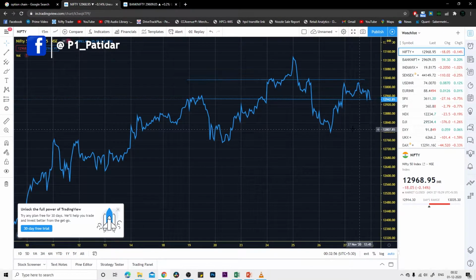And for the immediate support and resistance, if you find it from this chart, then the immediate support is at 12,942 and the immediate resistance is at 13,035.